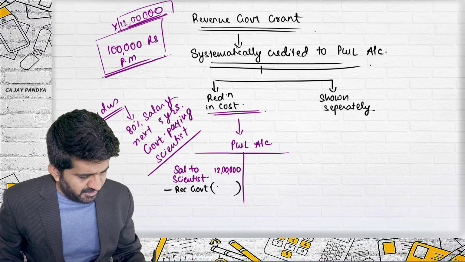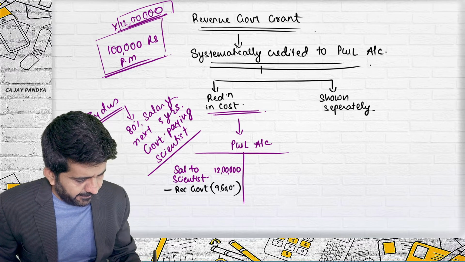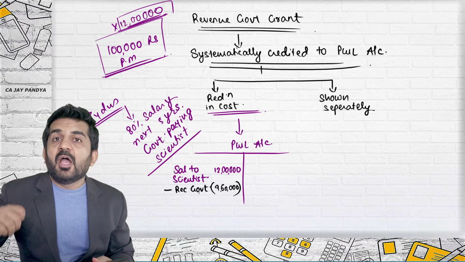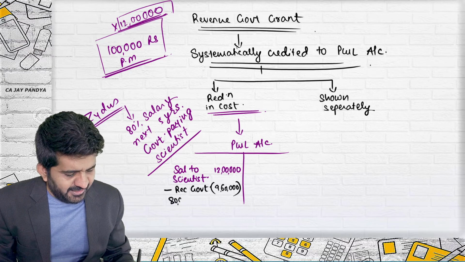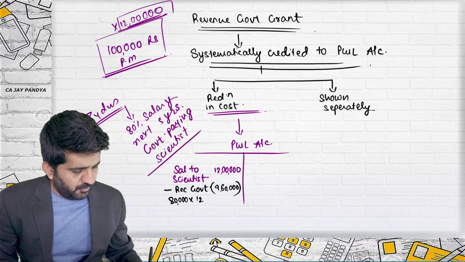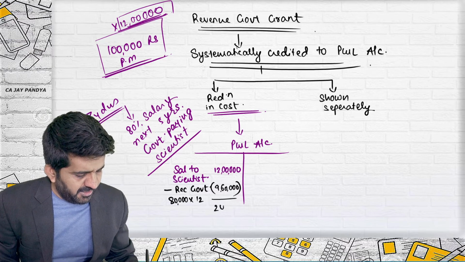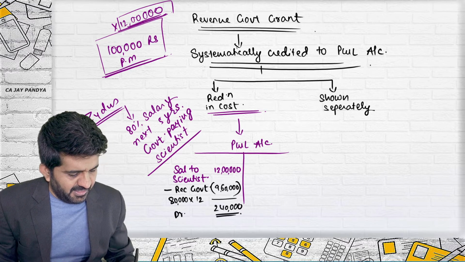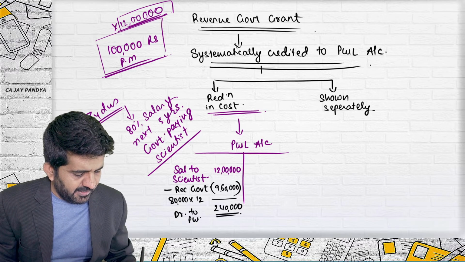Sorry, how much? 9 lakh 60,000. Sorry, how 9 lakh 60,000? 80,000 per month the government is giving for a period of 12 months. How much will be remaining? 2 lakh 40,000 will be debited to P&L.